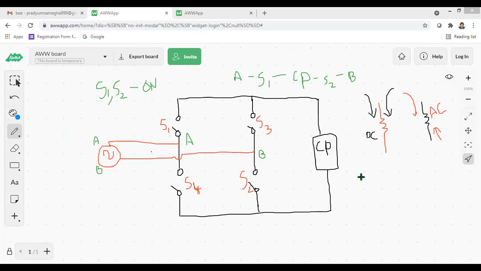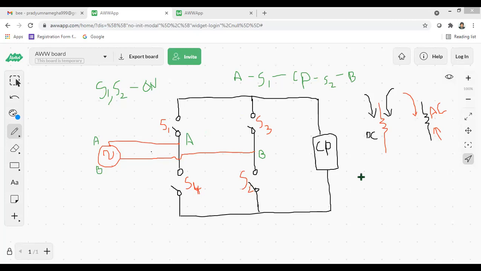Once again I'm telling you, all the objects present in our house which we can touch directly take DC current. The objects which are rotating and which we cannot touch directly take AC current. Now tell me, television takes dash current.